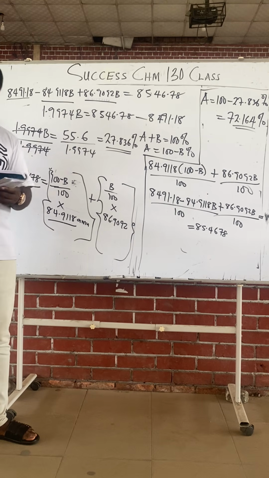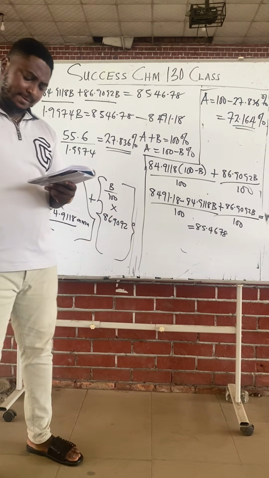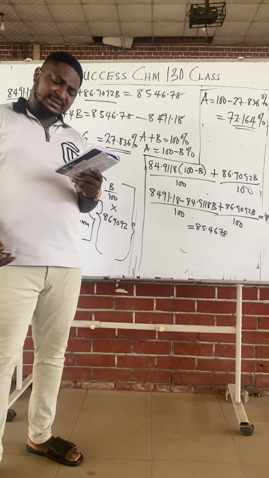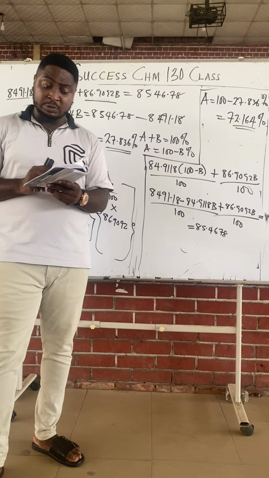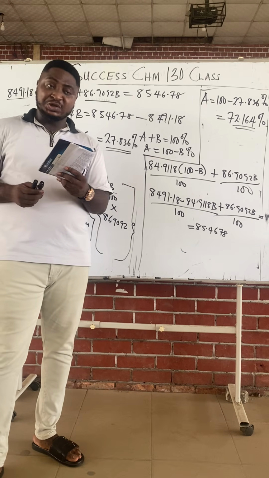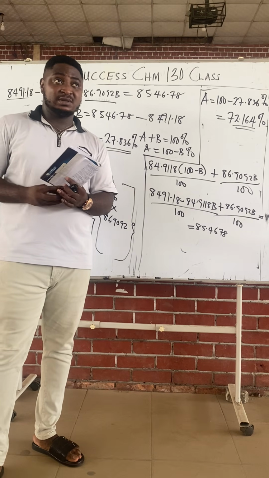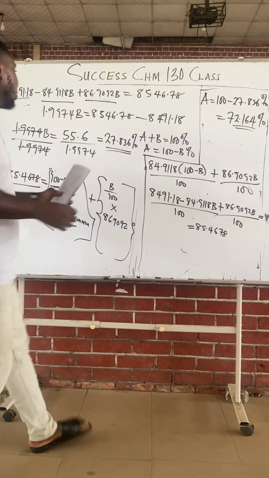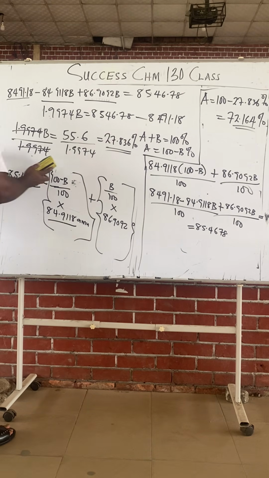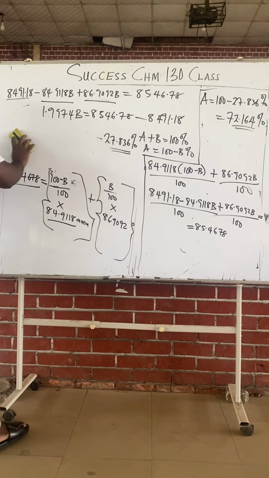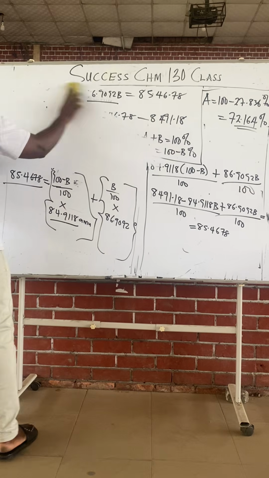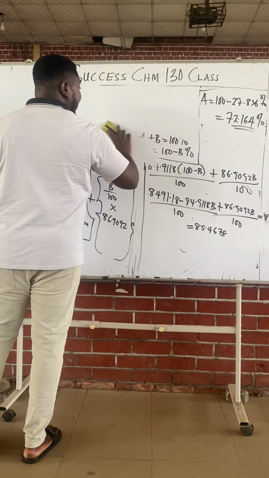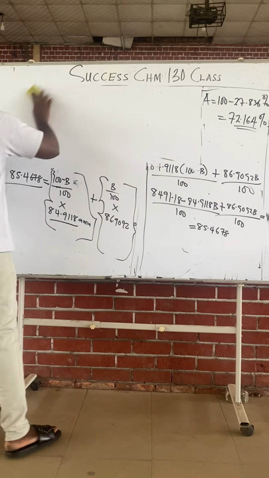Now, class, moving forward. We'll take a question. The average atomic mass unit of gallium. This is the last question we'll do on isotopes, then we'll go to quantum number. The average atomic mass unit of gallium, G-A-L-L-I-U-M, is 69.72.